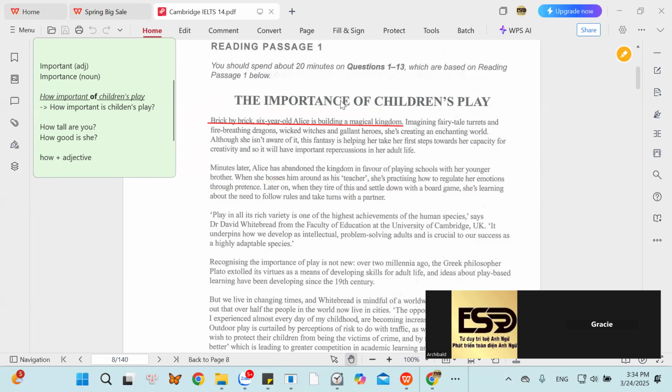Here we are studying reading skills. See, this is the reading passage number 1. The very first reading passage. This is the reading. This is not speaking. So we don't need to create ideas, fake ideas. We cannot create fake ideas when we study reading skills. We should stick to the truth. So why did they mention brick? What do they want to say in this sentence? Let's go.